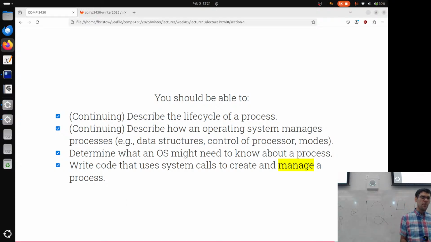We've been able to determine what an OS might need to know in terms of managing a process, and you should also be able to start to use system calls that manage a process.